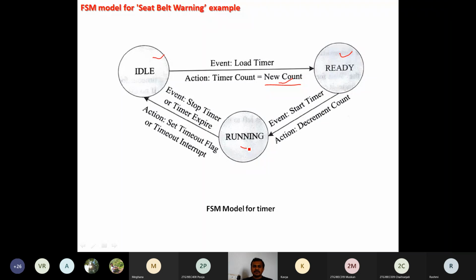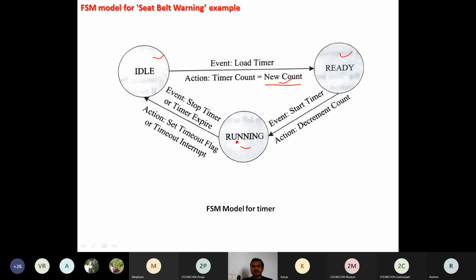During the running state, the count goes on decrementing from 10 seconds to 0 seconds. Then it generates signals, events: timer expire or alarm time expire.